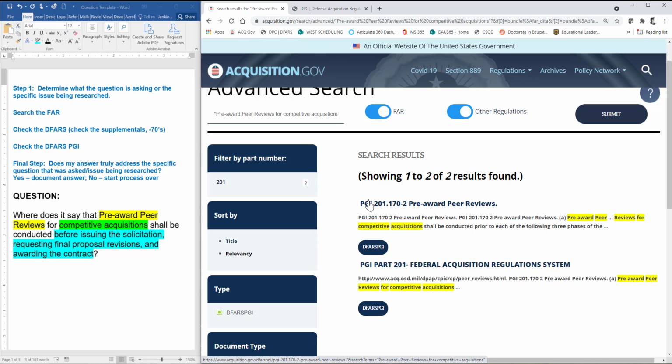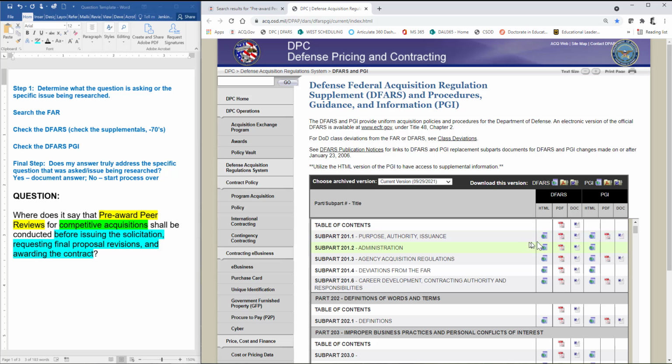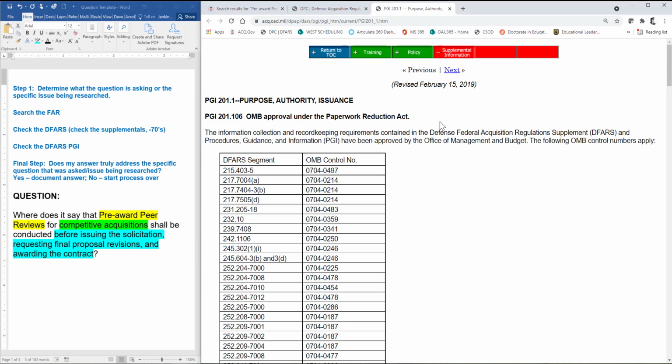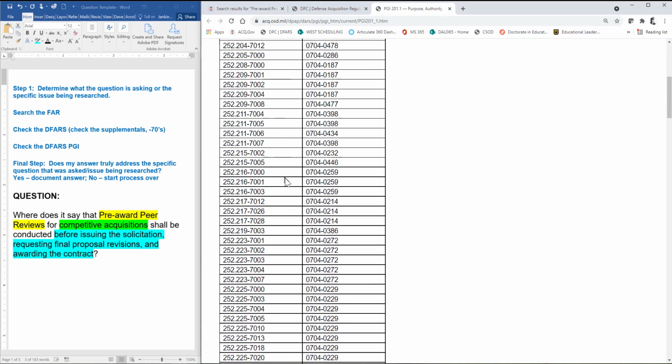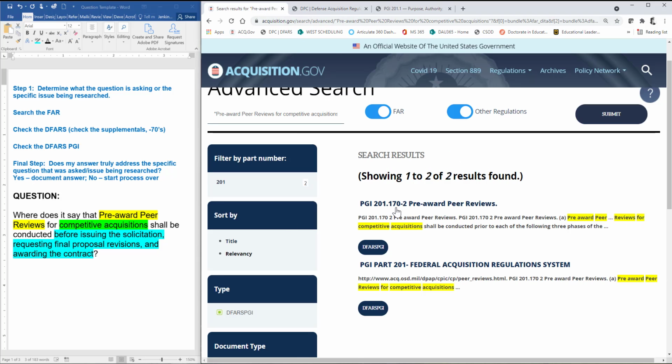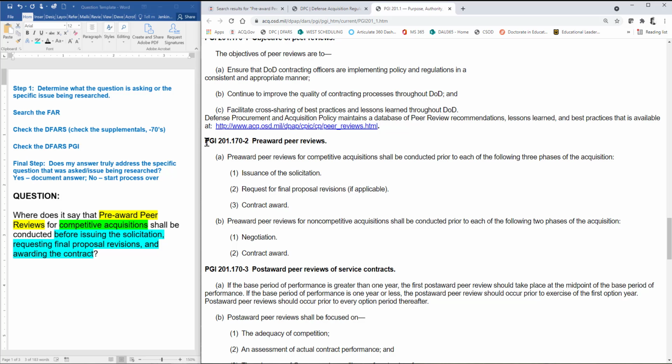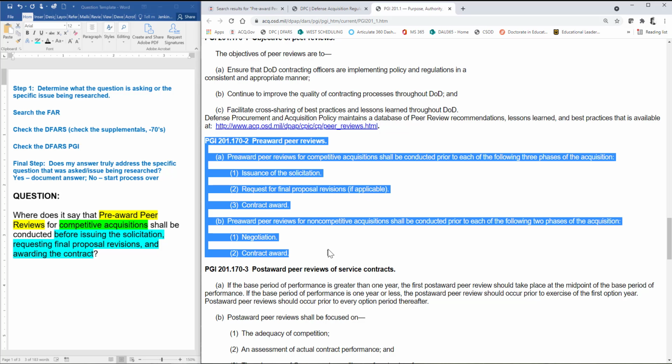And so I need to use DFARS PGI 201.170-2. So I'm going to go down here to 201.1, and it looks like it's right here. I'm going to open it up in HTML, 201.170-2. And if I ever forget, I can always just go back here and check. Okay, here we are. Here's 201.170-2.